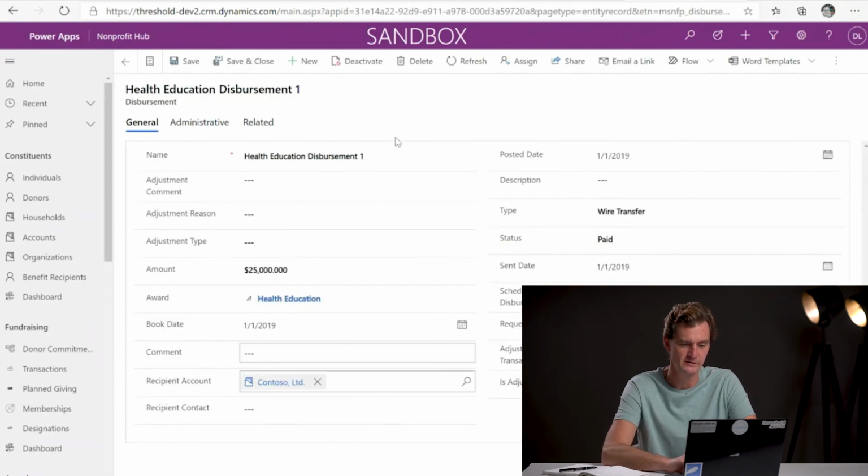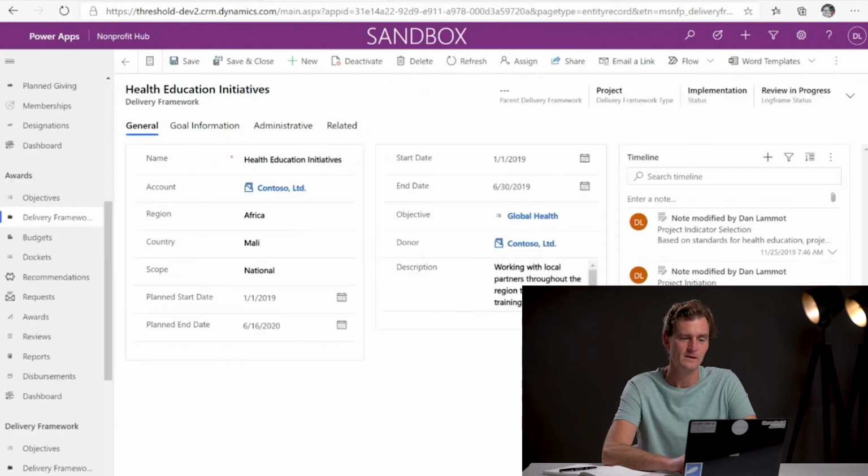So I hope this gives you a good sense of how the Common Data Model for Nonprofits presents you with the ability to track requests all the way through to awards, and then really importantly, link that through disbursement distributions over to the objectives and the activities that the organization intends to achieve.